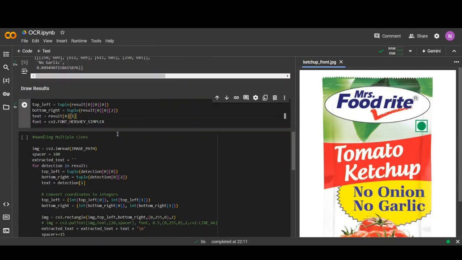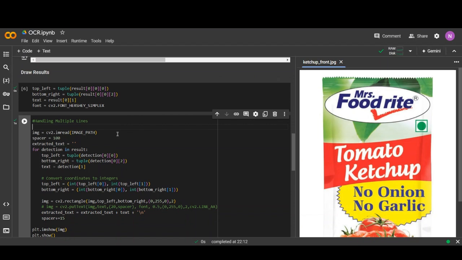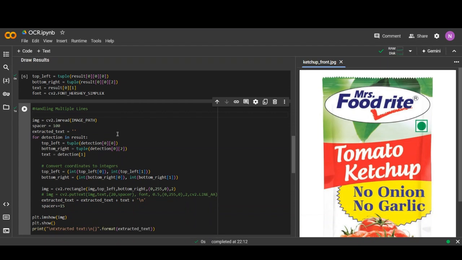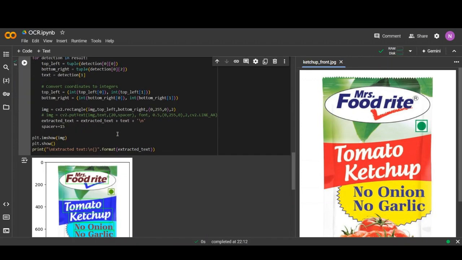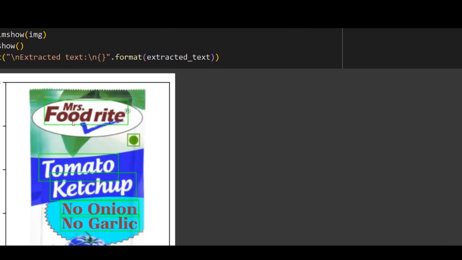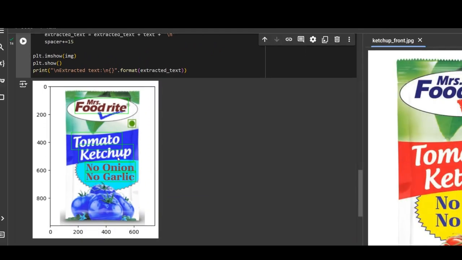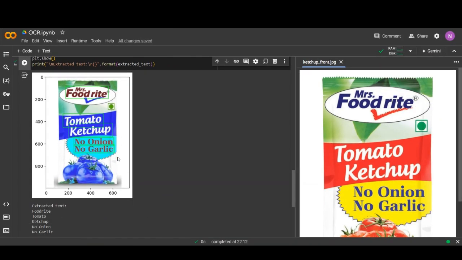Using this code we have visualized where the text is in the whole image and how it is extracted from the image. We have used green rectangles which denote the position of the text on the image and extract it from the image.